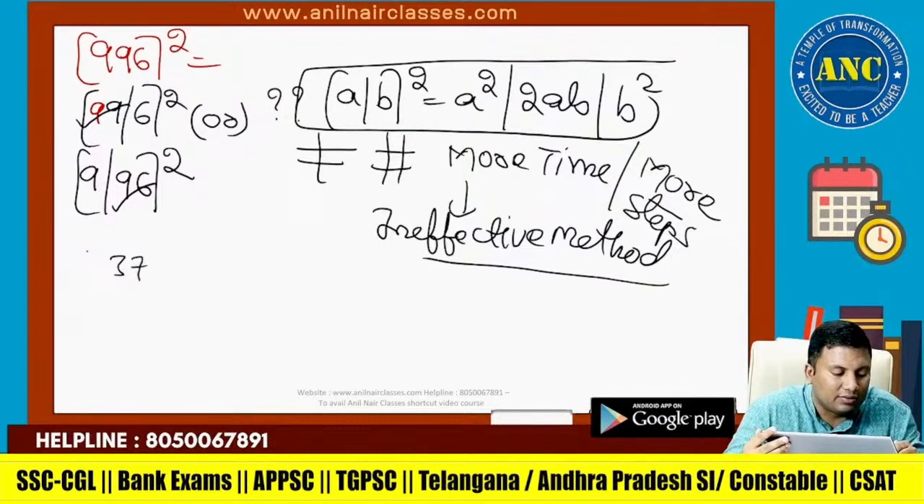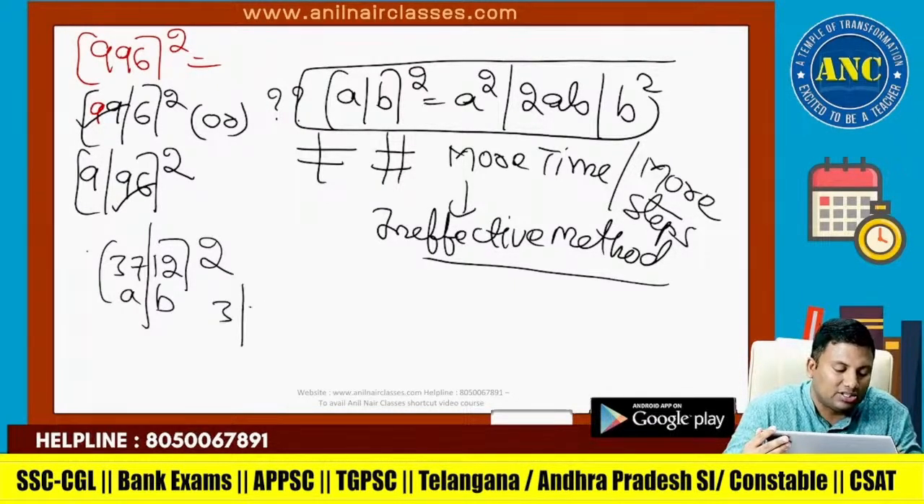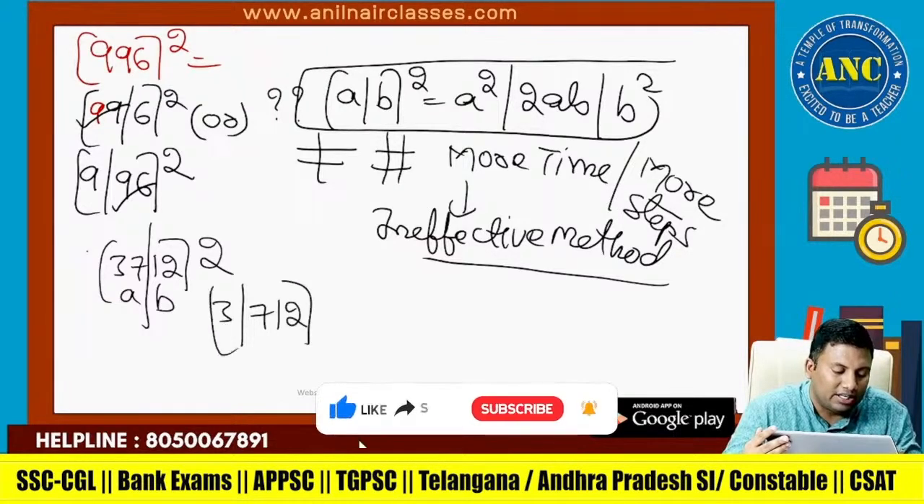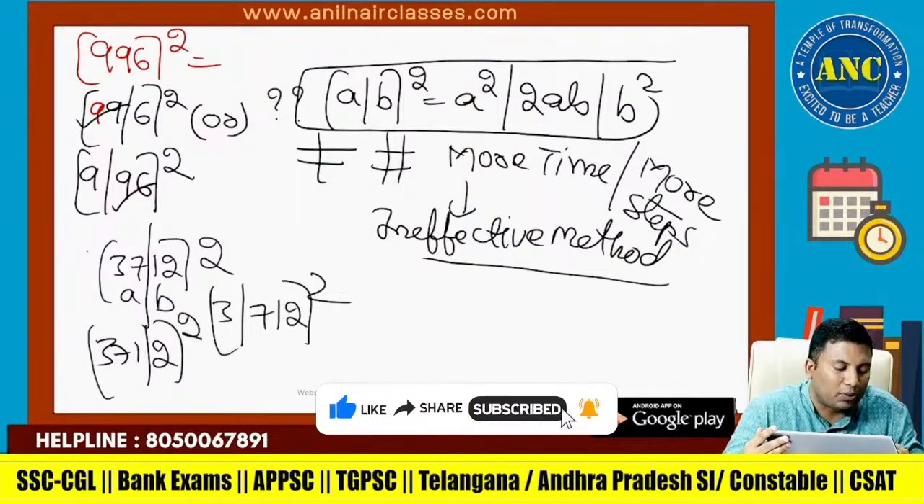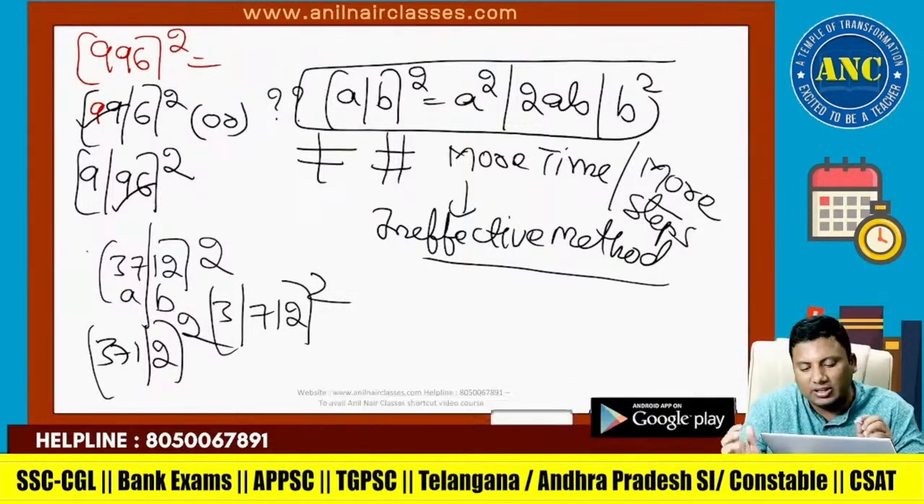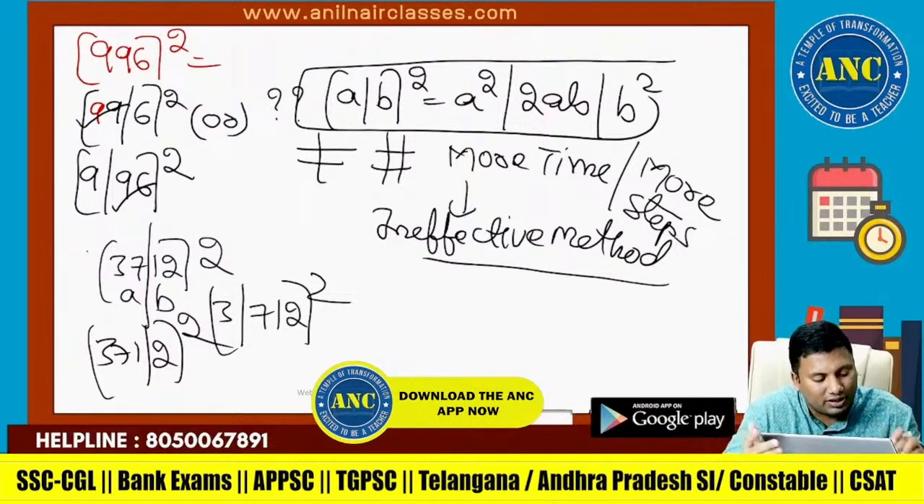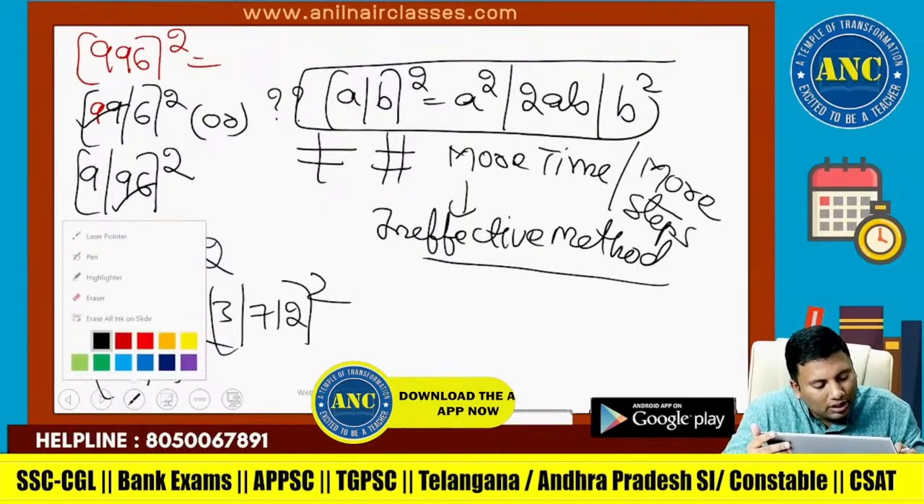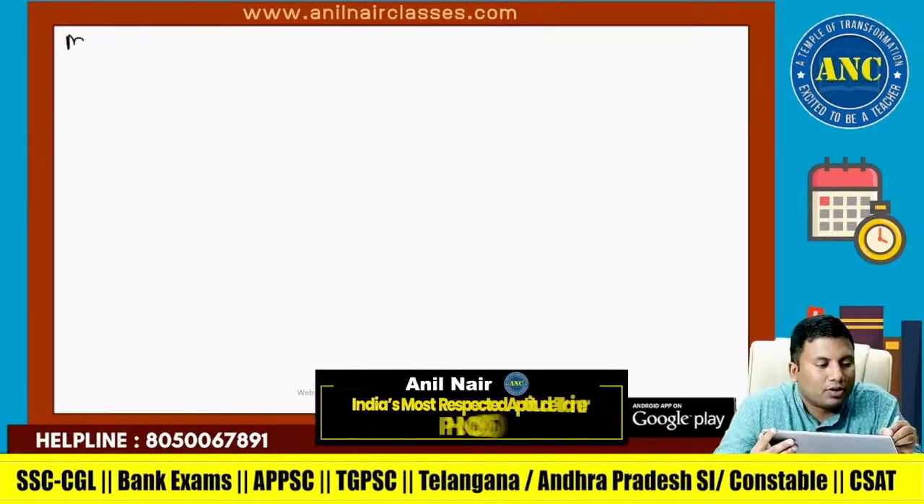Suppose it is 3712 square. By this time you should have got an idea. Either you can split like this, or like this, or like this. This is just a thought process which I wanted to tell you. I hope the idea is clear. This method is not effective for a few numbers. So, method 2.